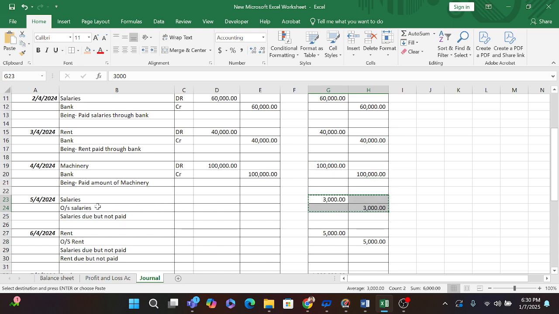So our another entry is salary, outstanding salary. If we are not paying the salary, so according to accrual concept, we will show all the amount in our books of account. So when I post this entry, that is 3000 is outstanding, so it will impact my profit